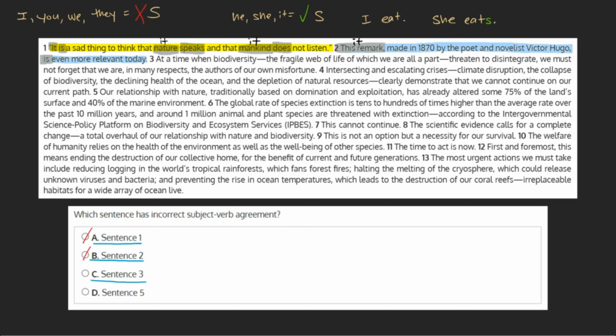C. Sentence 3. At a time when biodiversity, the fragile web of life of which we are all a part, threaten to disintegrate, we must not forget that we, in many respects, are authors of our own misfortune.